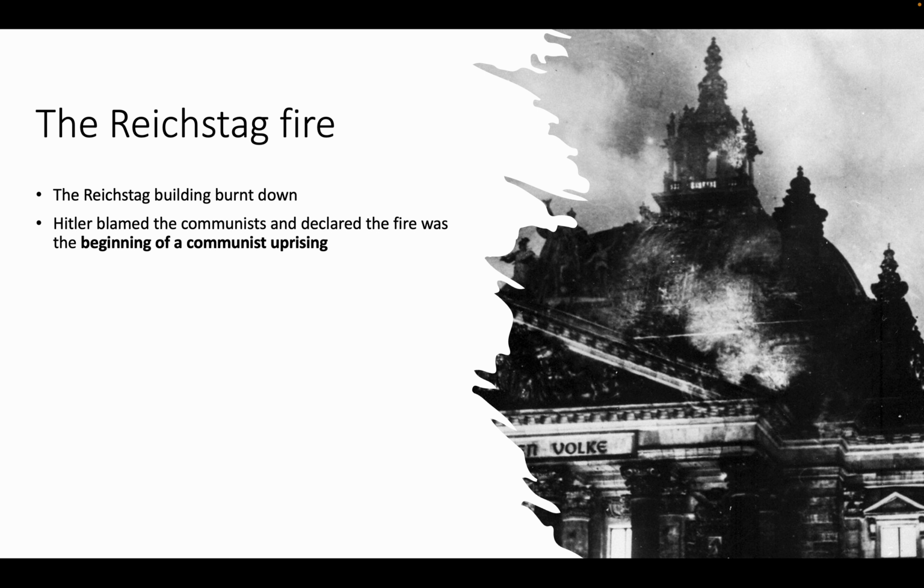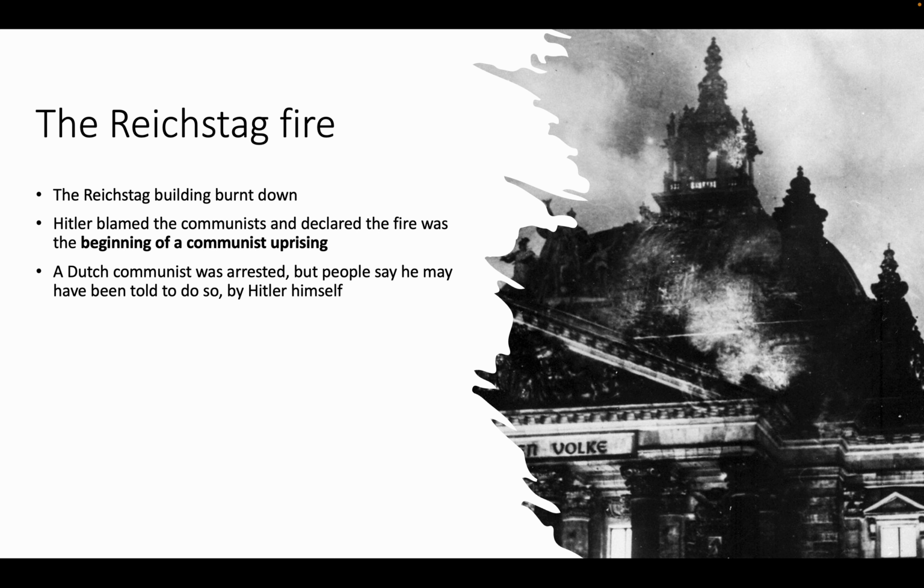Now, people were a bit skeptical about the communists, right? They weren't sure whether they could be trusted or not. So he used this as an excuse to basically make Germans hate the communists and not trust them. A Dutch communist was arrested, but many people say that he may have been told to do so by Hitler himself. That tells you something, right?